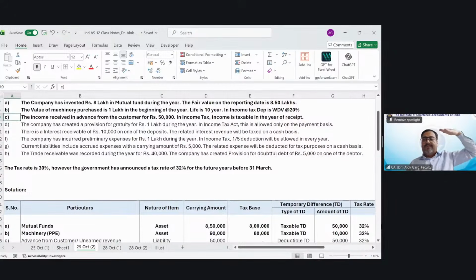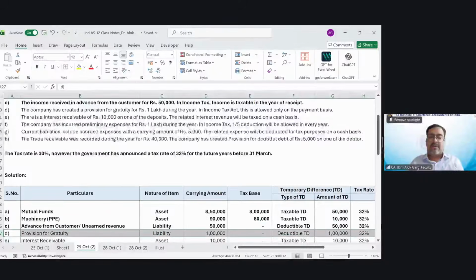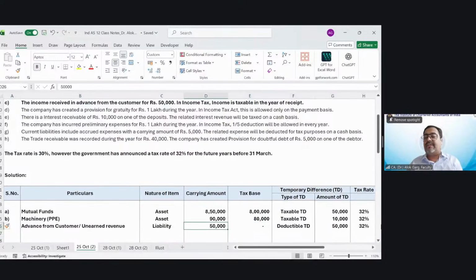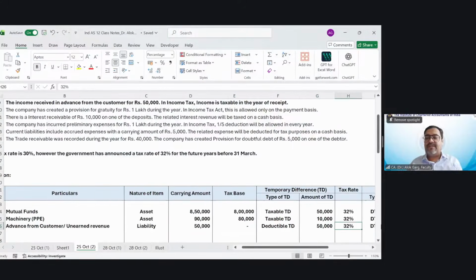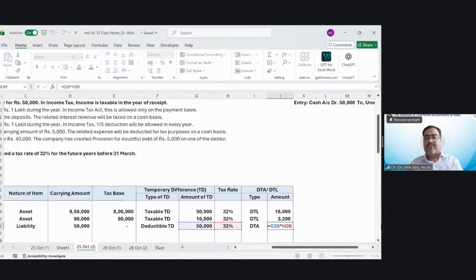So this is a liability as per books of accounts, a liability of 50,000 rupees, advance from customer. As per tax base, liability is zero. So I need to reduce my liability to align with the tax. If I need to reduce my liability, it means I need to create an asset, so there is a deductible temporary difference. The carrying value of the liability is 50,000, tax base zero, deductible temporary difference of 50,000 rupees. It is a DTA, and it is 50,000 multiplied by 32%.